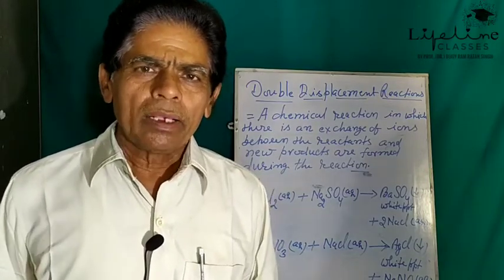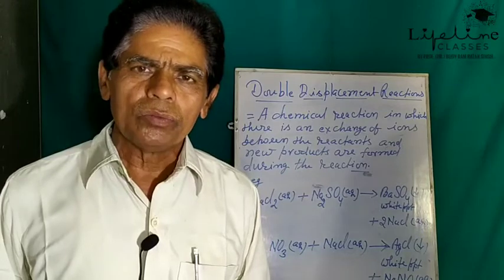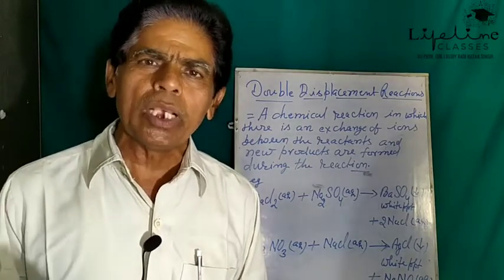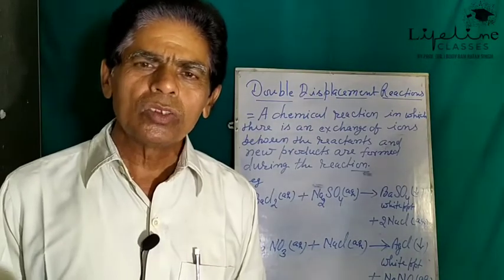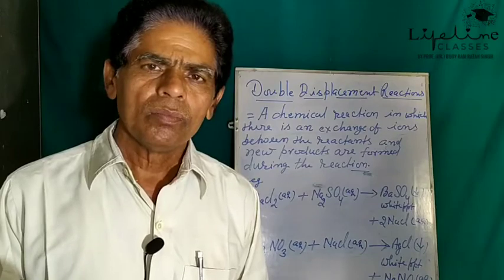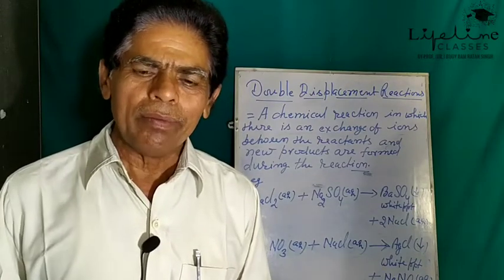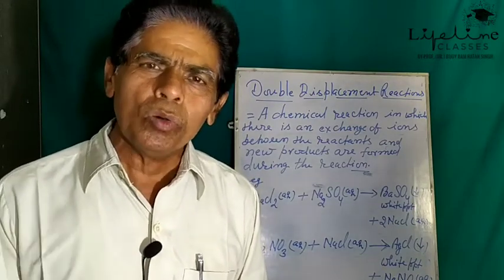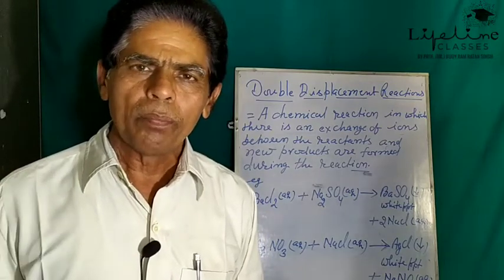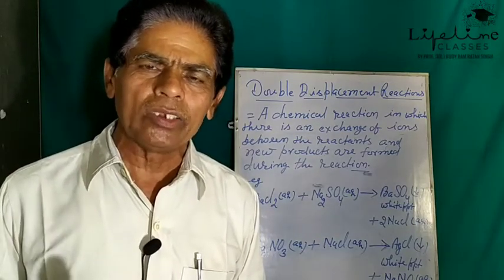What do we mean by chemical reactivities of metals? Metals have a common tendency to lose electrons. Means metals are reducing in nature. The elements having tendency to lose electrons are said to be reducing elements. So, metals are reducing in nature.